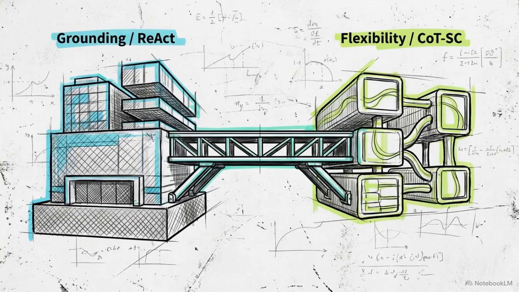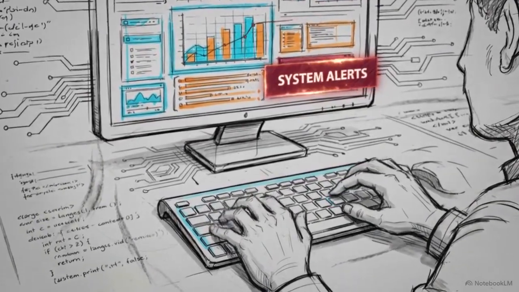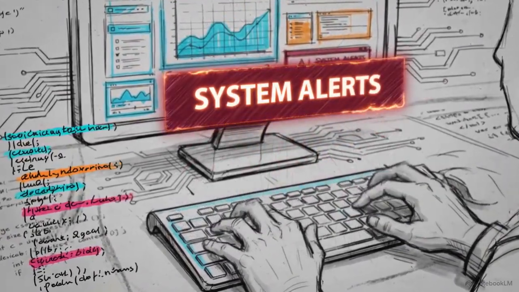Absolute grounding eliminates hallucination, but its inherent rigidity requires architectural fusion. Robust systems don't rely on one method alone. They dynamically switch between the fluid logic of unbounded thinking and the strict verification of action.